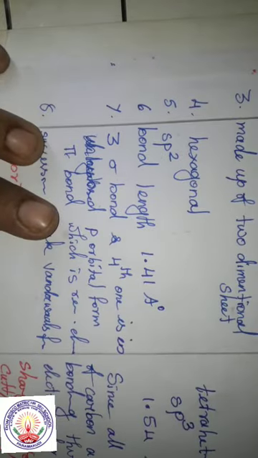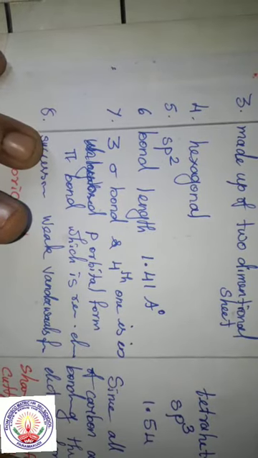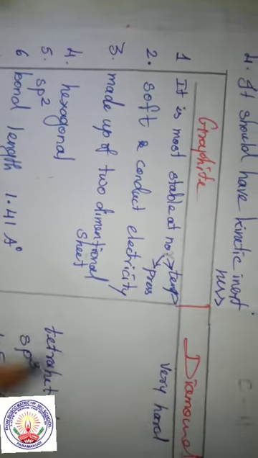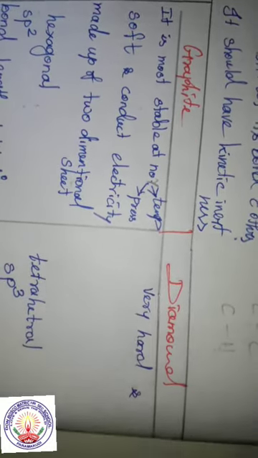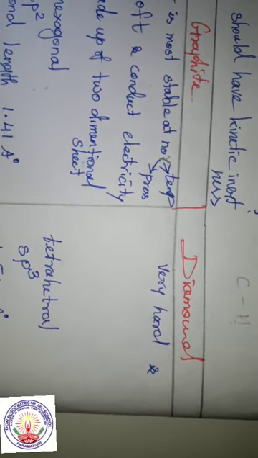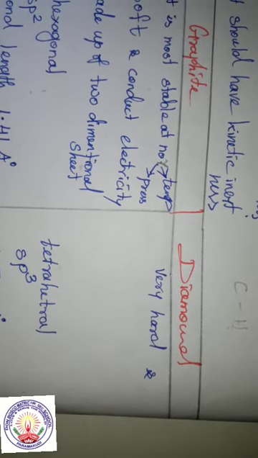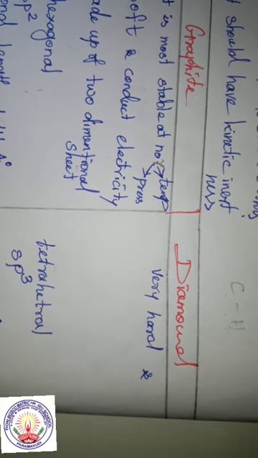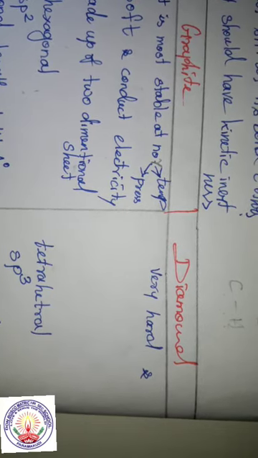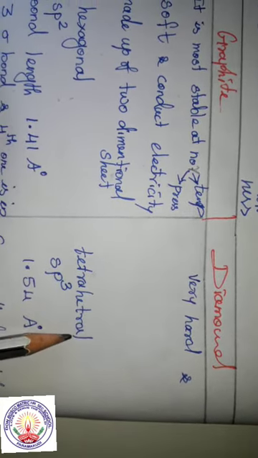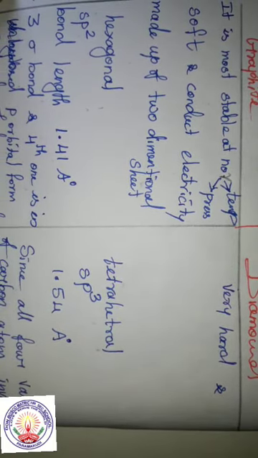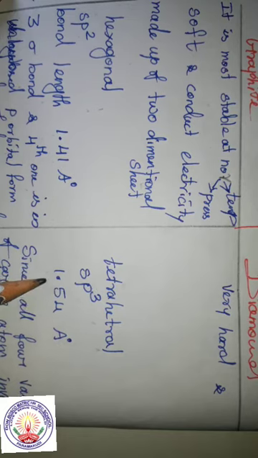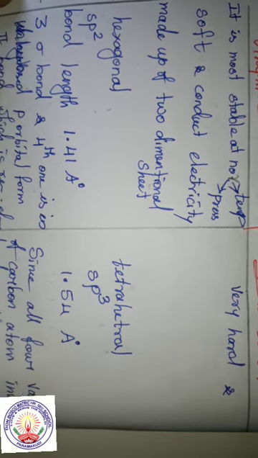Next, look at the structure of diamond. Diamond is very hard and it does not conduct electricity. Its shape is tetrahedral. Its hybridization is sp3. Its bond length is 1.54 angstrom.